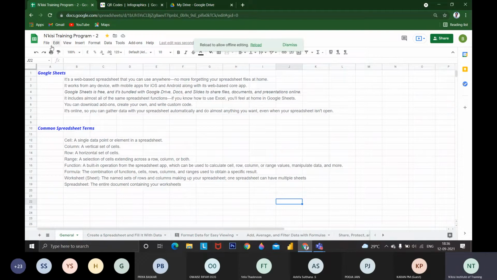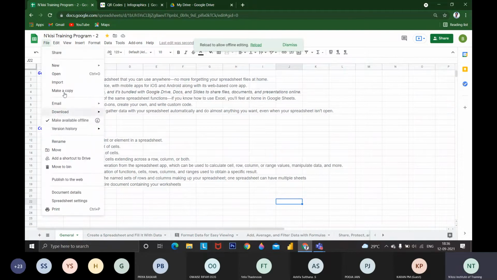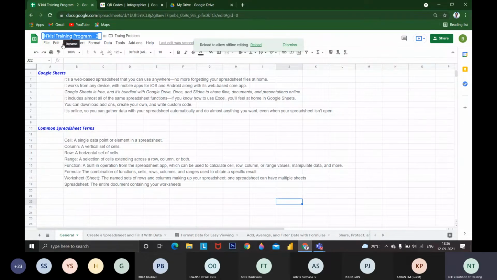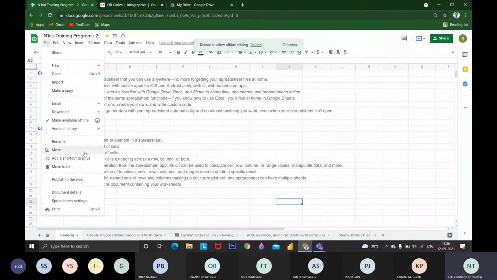Then coming to rename, you can rename directly. You can rename here also. If you click, you can rename here also. Then you can move the sheets. You can add a shortcut to Drive. If you want to add a shortcut for anyone, you can add a shortcut to Drive. If you want to delete the document, you can delete it.